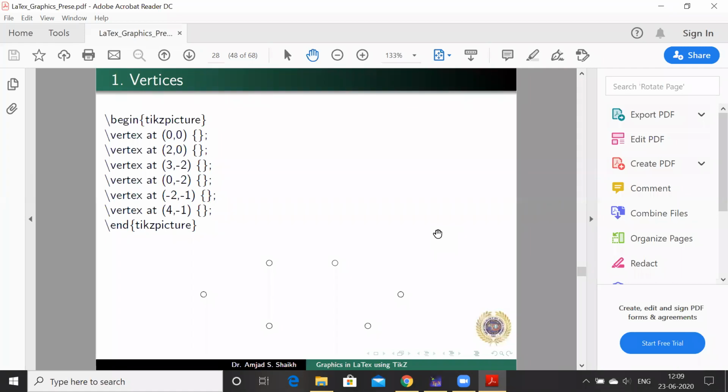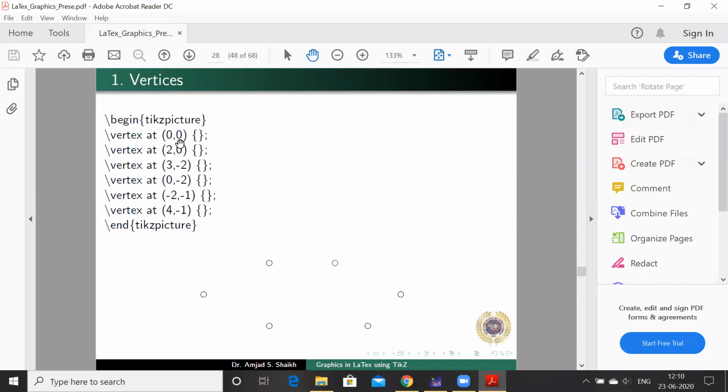So what commands are required to plot these vertices, and how can one plot them? You see here, slash begin tikzpicture, end tikzpicture, slash vertex 0. You can start from any vertex. It's not necessary that you always start from 0, 0. These are only the positions of the vertices.